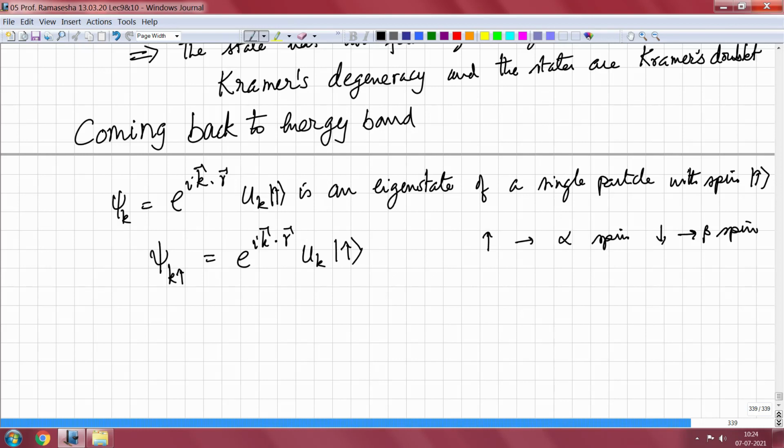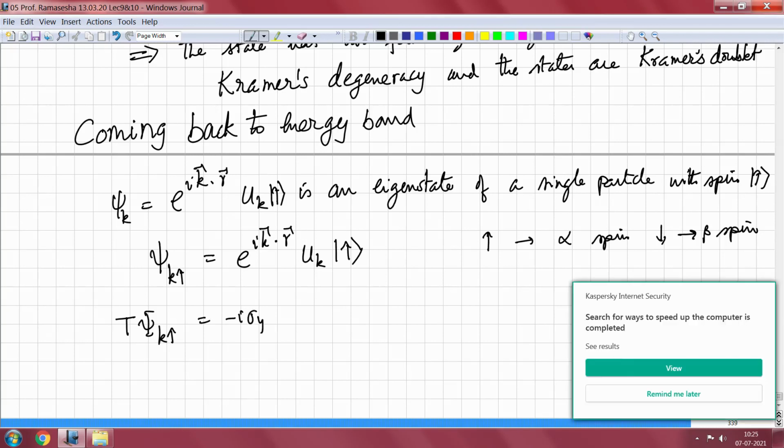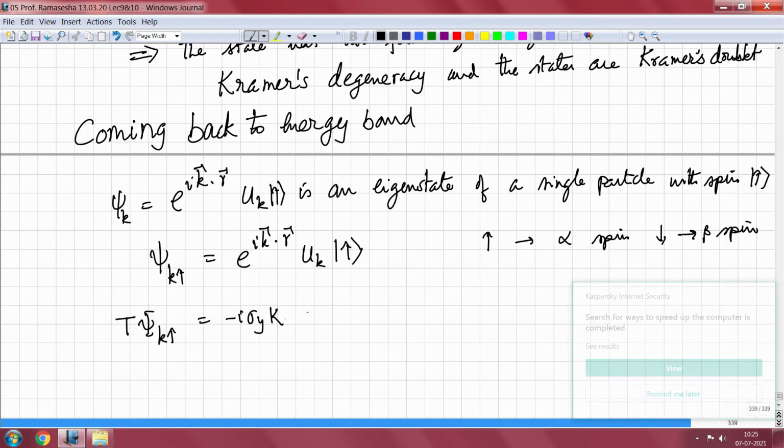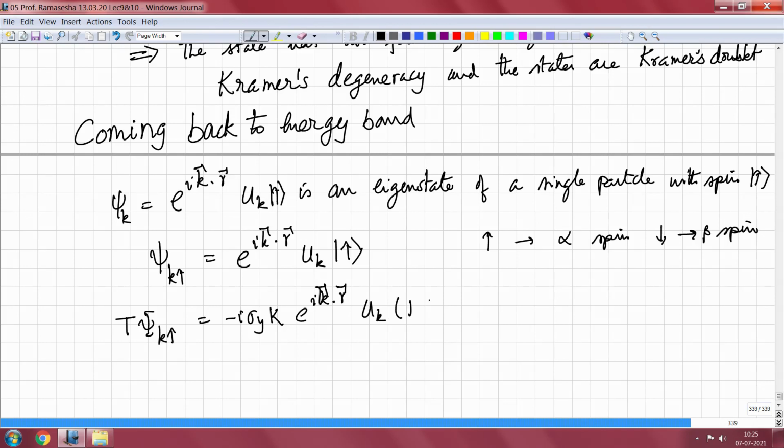Now, what happens if I operate on this by T? T psi k up is equal to minus I sigma y K operating upon e to the I k dot r uk of r times up.